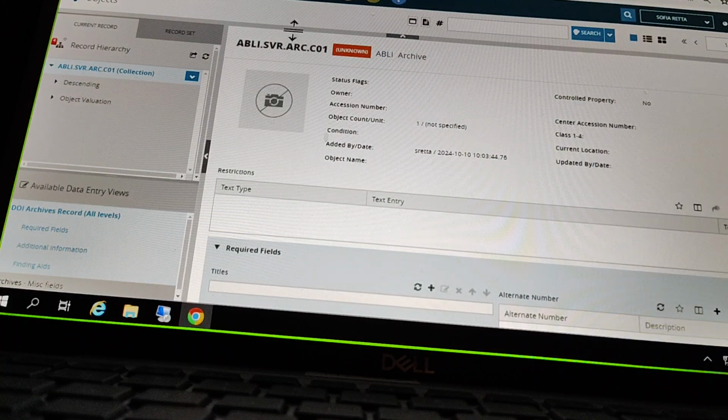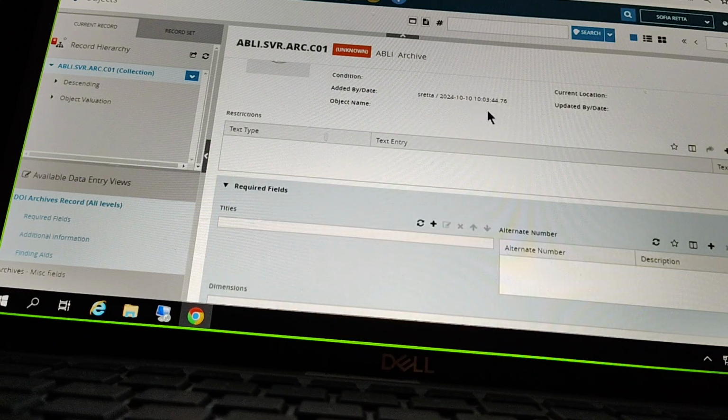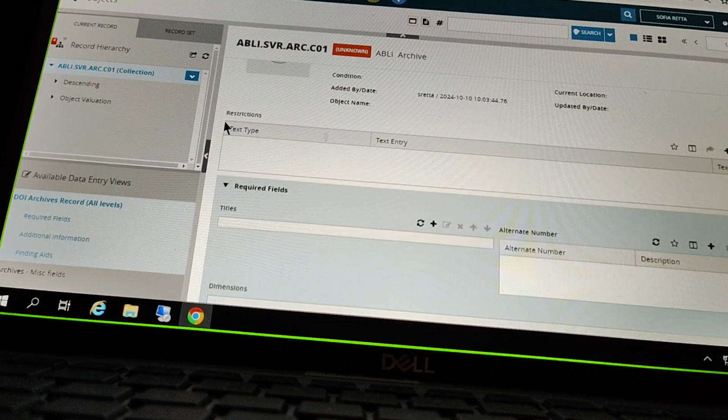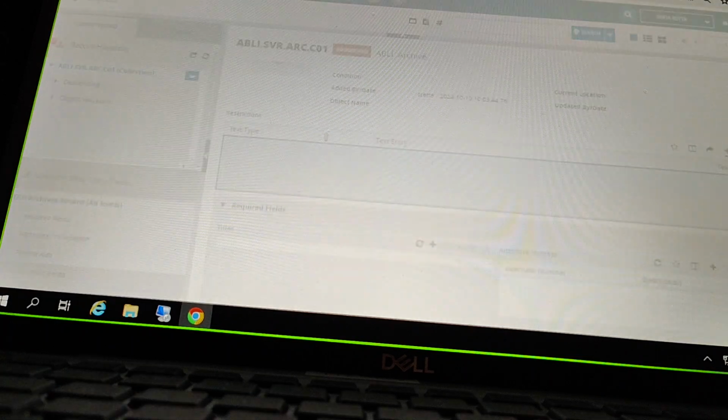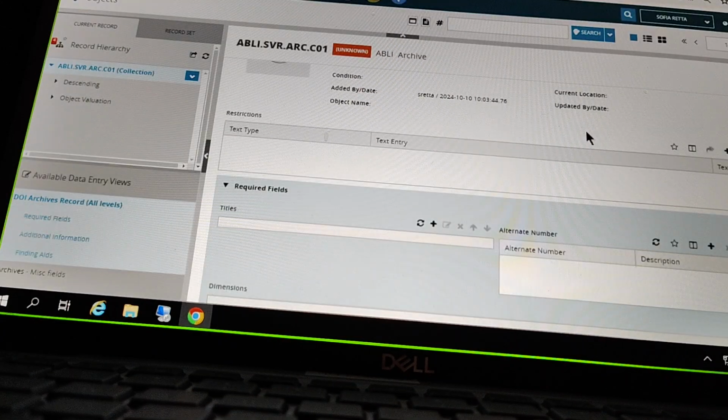So here I am in my new archive record, right? I'm at that collection level to start with here. So I can pull this up, enter some information on here. Not seeing too much in this summary yet because I haven't done much cataloging at this point. We have this restrictions text entry at the top. So again, for text entries, we use this plus icon. And we have a couple options here, restriction notes, or restrictions. So if we have any restrictions that need to be entered, we can use this text entry for that.